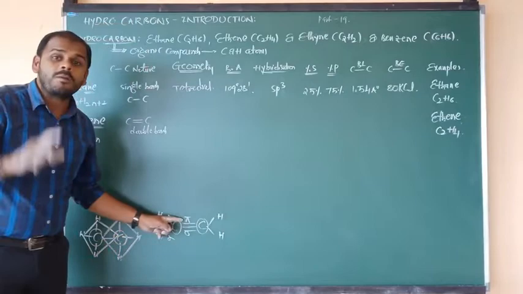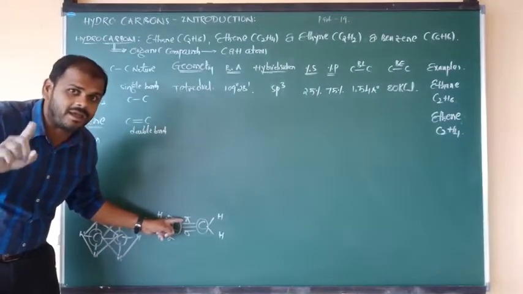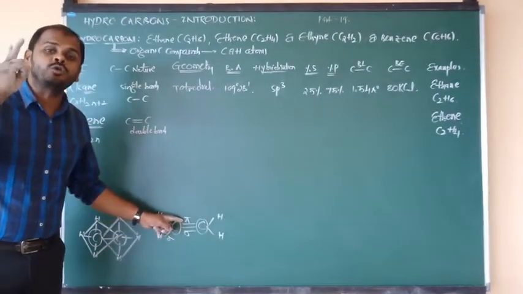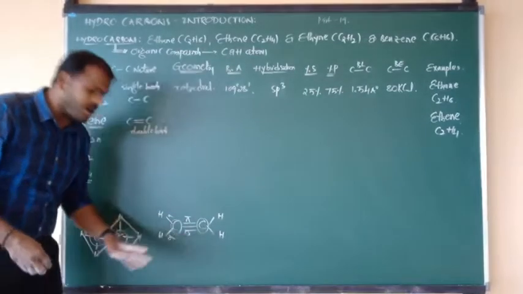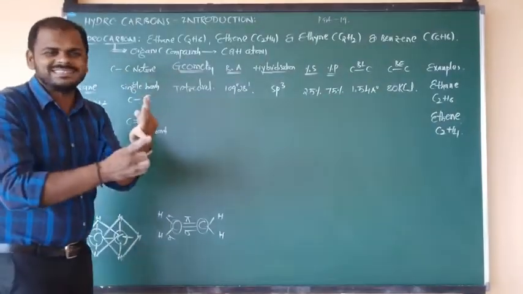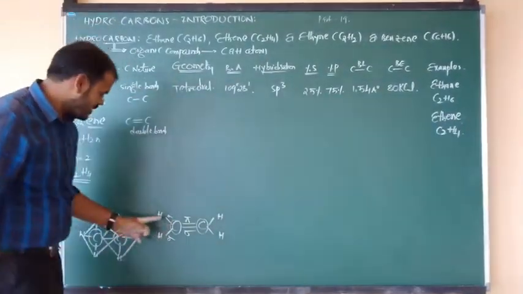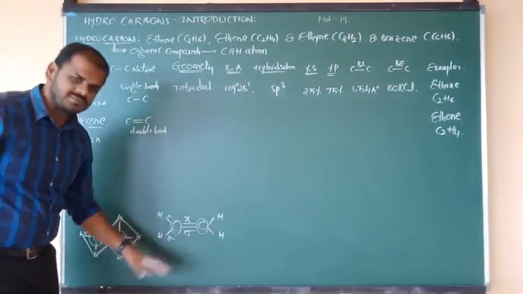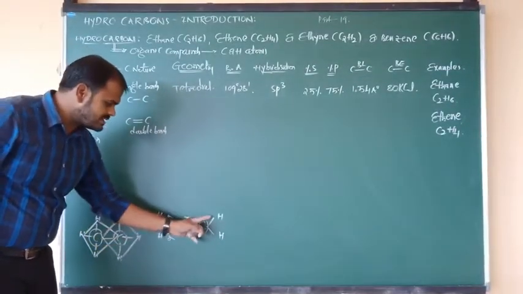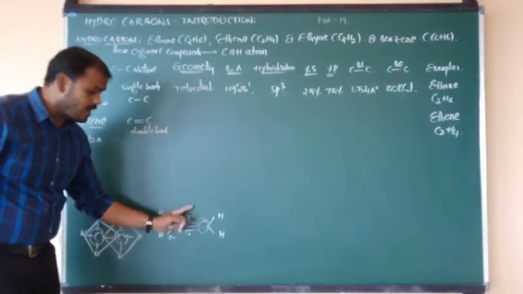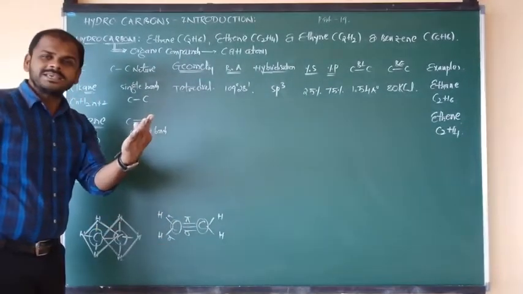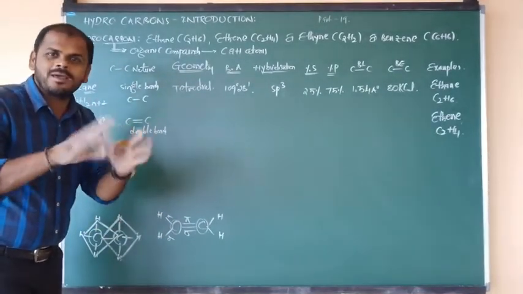So we should not mix this pi bond into the hybridization. So for hybridization we have to consider only 3 sigma bonds. 3 means sp2. Here also the same thing, 3 sigma bonds, again you should not consider pi. 3 sigma means sp2.